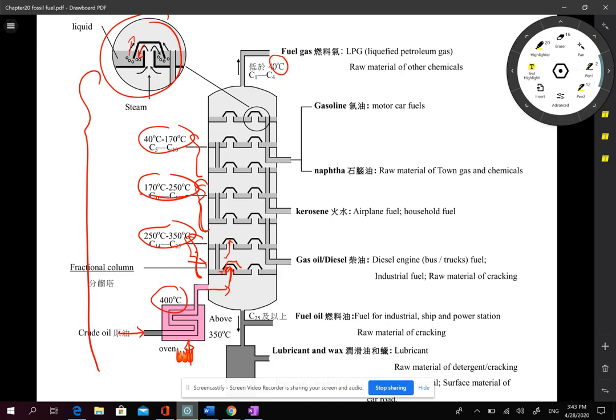Out of this picture, there are several things you need to remember. One, the most difficult one, is the names of the different fractions. The highest part is called fuel gas because they are gas. The most useful usage of such gas is to become fuel, so they are called fuel gas. And because they come from petroleum, the common name of the fuel gas is liquefied petroleum gas.